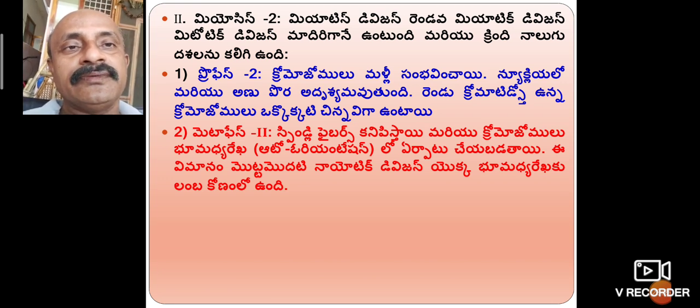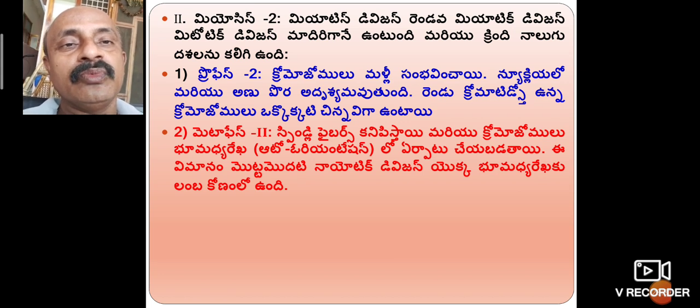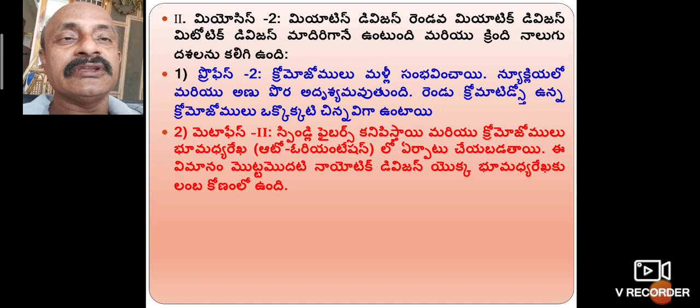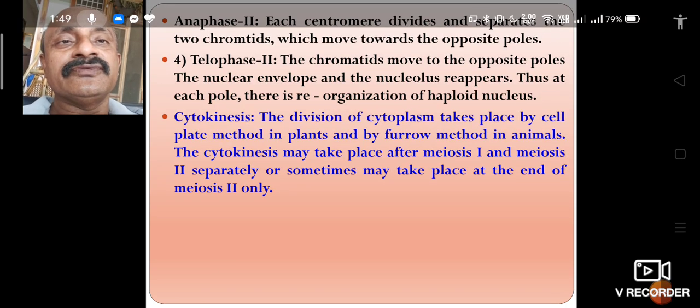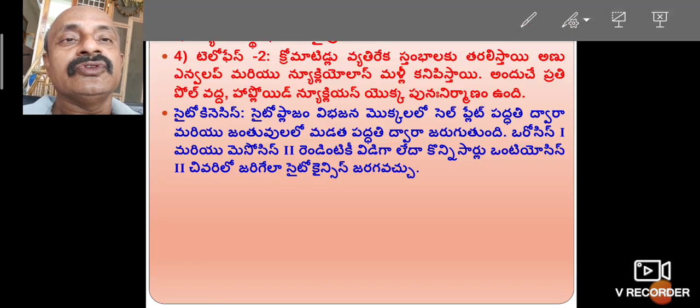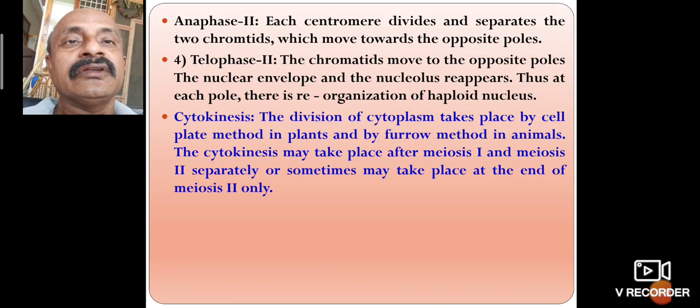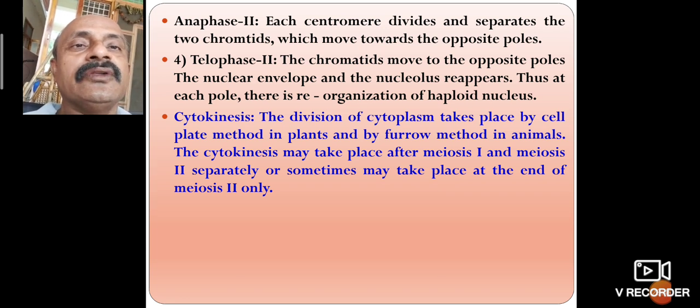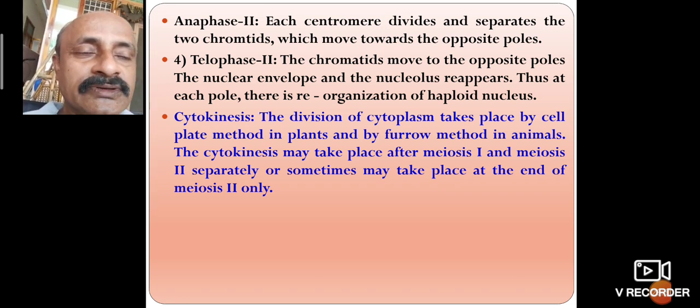The metaphase. In this one, spindle fibers appear and the chromosomes are arranged at the equator in the middle. This is also metaphase 2. Also, this one is anaphase 2. Each centromere divides and separates the two chromatids.